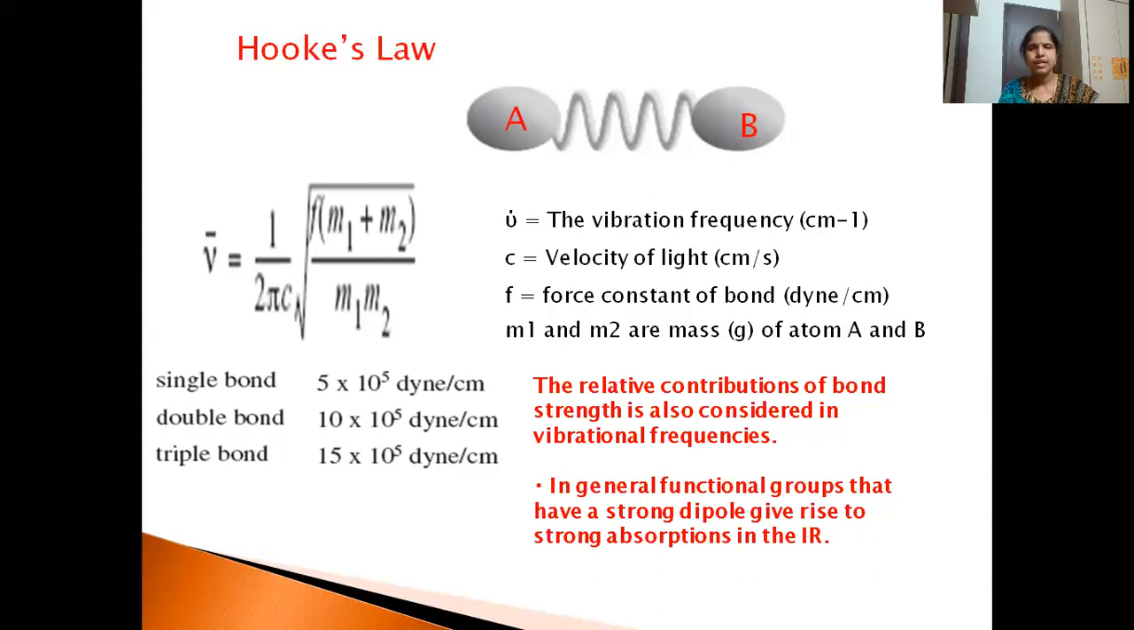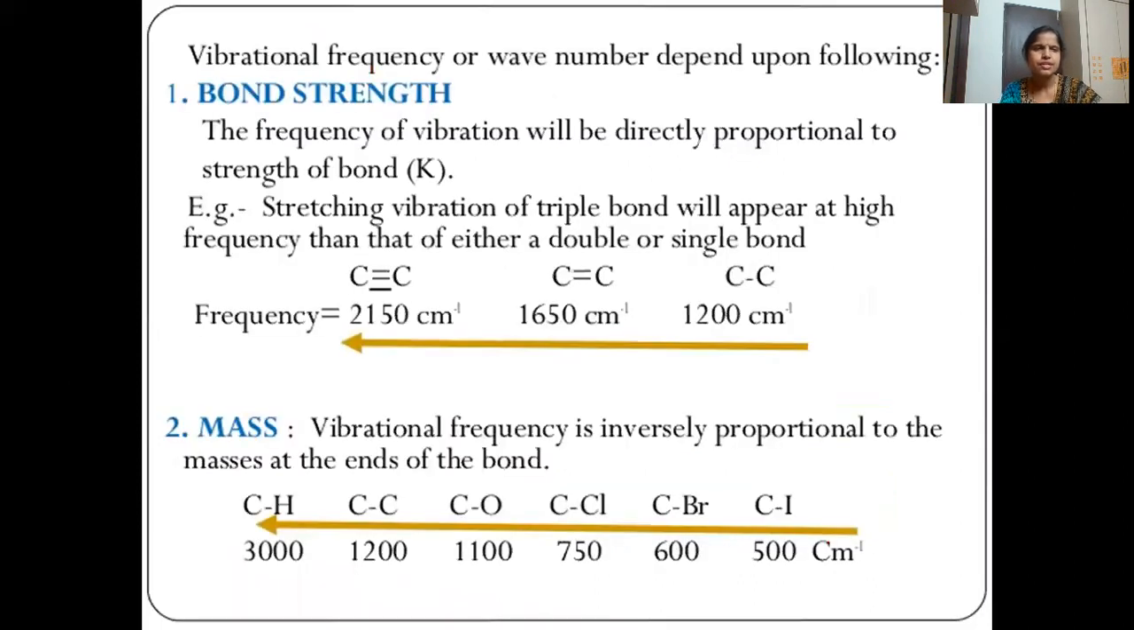And if we compare with the mass, nu bar is directly proportional to F, which we have seen. Now nu bar is inversely proportional to the masses. So that means the more the mass, the lower the vibrational frequency. Now you can see how vibrational frequency changes because of bond strength, that is the K value or the force constant.